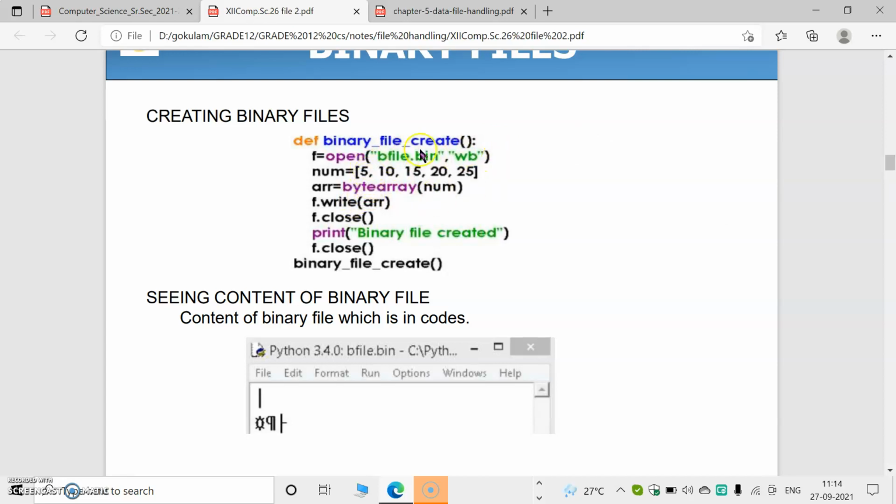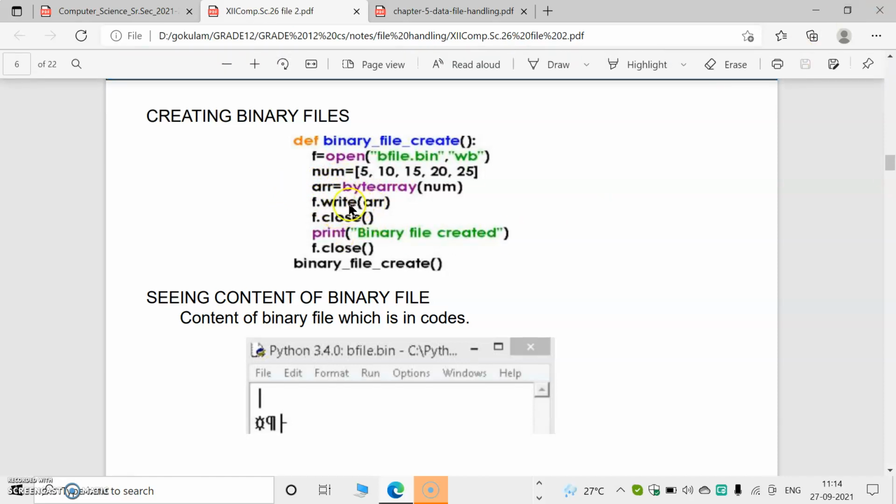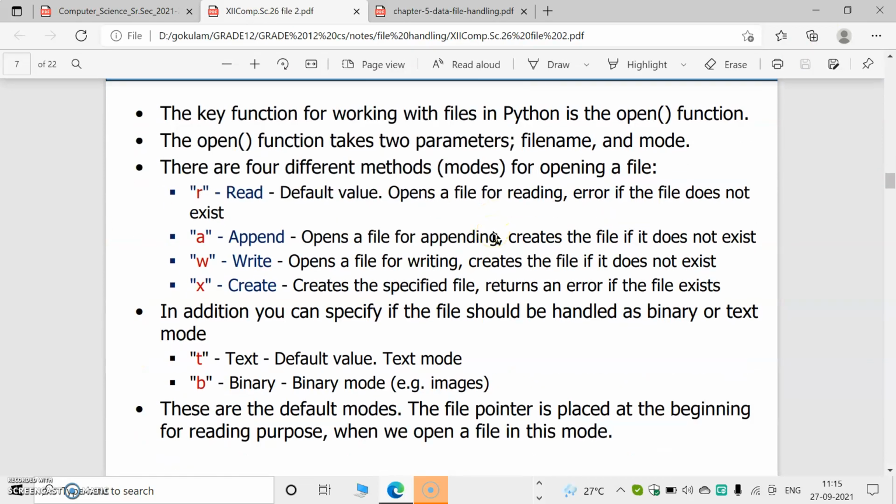This num is in our text format, and it is converted to bytes. Bytes means a group of bits; 8 bits is known as a byte. So this arr will be in binary format, and only then can we write into the file. So this is a method of binary files.